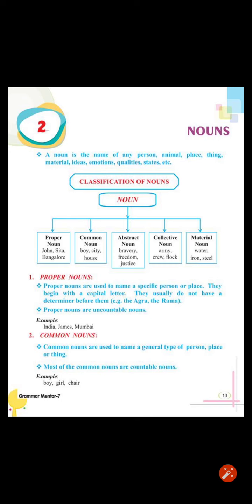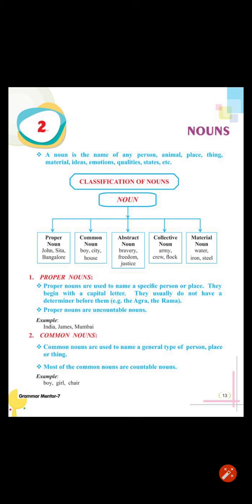A noun is a name of a person, place, animal, thing, material, ideas, emotions, qualities, etc. For example, Rahul, Delhi, lion, book, honesty, etc. These are some examples of noun. For example, Rahul is a name of a person. Delhi is a name of a place. Lion is the name of an animal and book is the name of a thing. And honesty is the name of a quality.